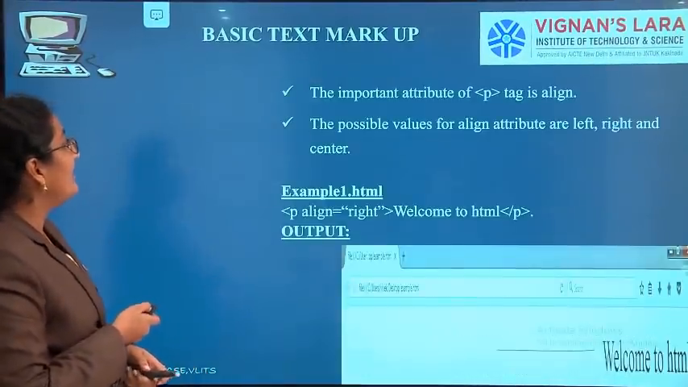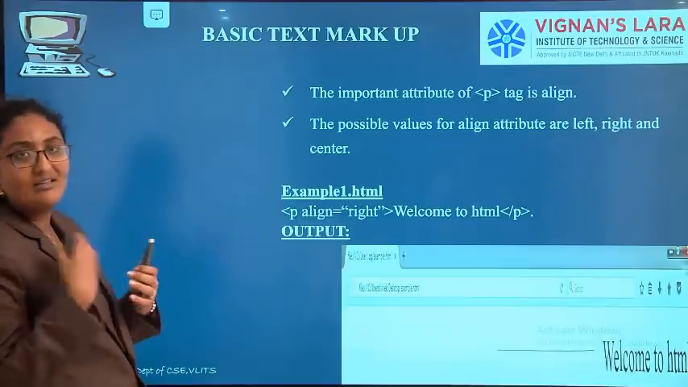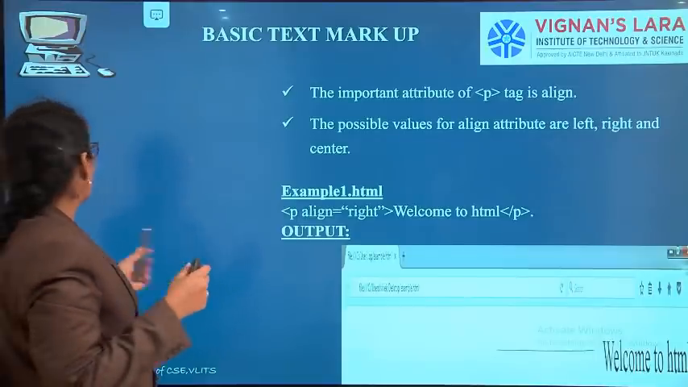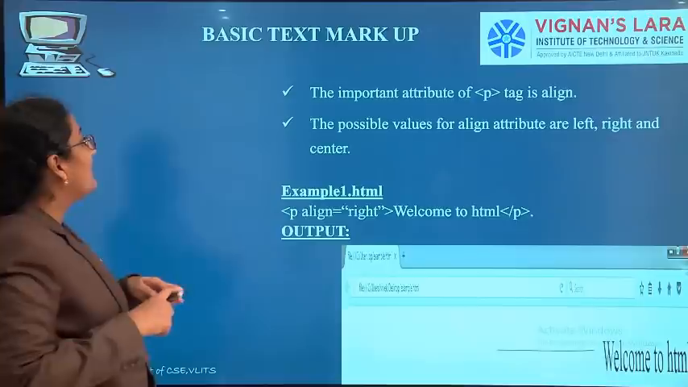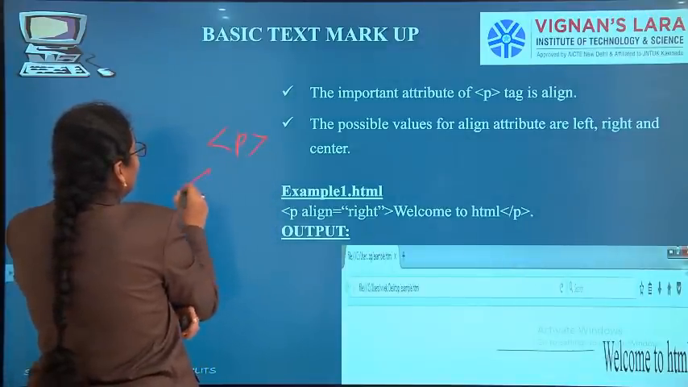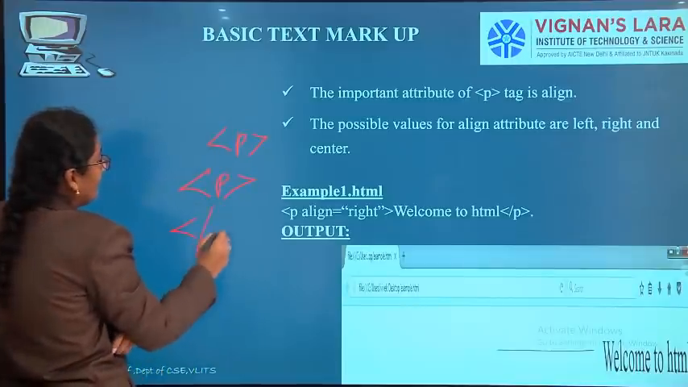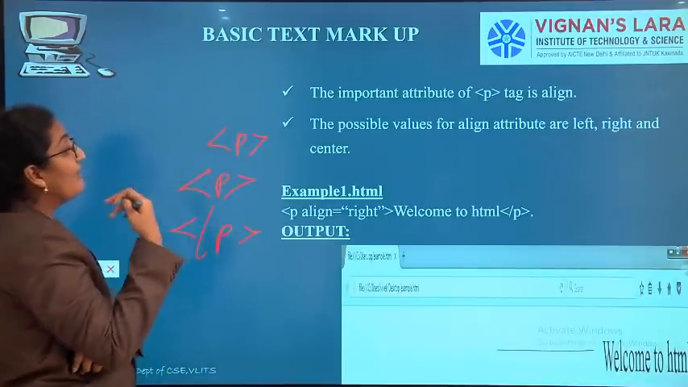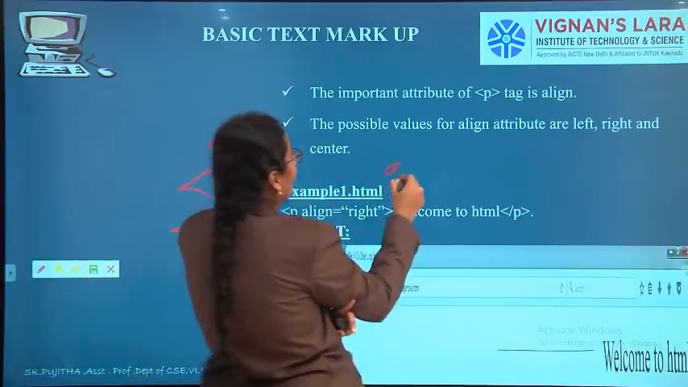So next we will see what are the improvements we have in the paragraph tag. See here, P is a paragraph tag. This is the opening of the paragraph. This is the closing of the paragraph. Here we can give some attributes.